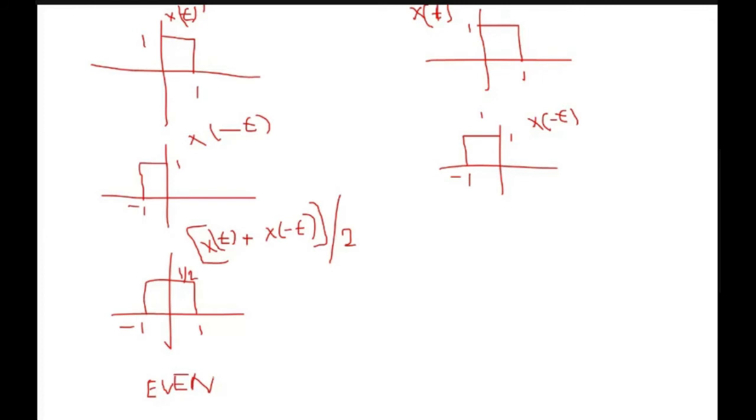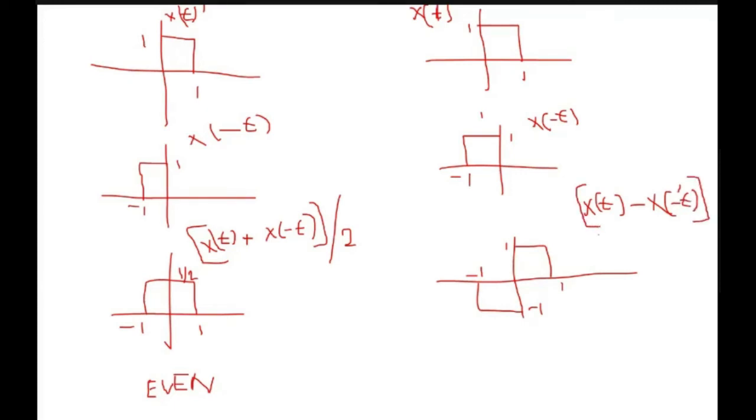Similarly, for the odd one, it is x(t) minus x(-t). So this is my x(t), and then we are subtracting this one. When we subtract it, it will be something like this, minus 1 to 1, with the amplitude minus 1 and 1. And this is representing my x(t) minus x(-t). But we need to plot the odd part, and the odd part is [x(t) - x(-t)] divided by 2. So when we divide by 2, its amplitude will be changed. Previously the amplitude was 1, the newer one will be 0.5 and minus 0.5, and that will be the odd part of this given signal. So this is how we are plotting the even and odd part.